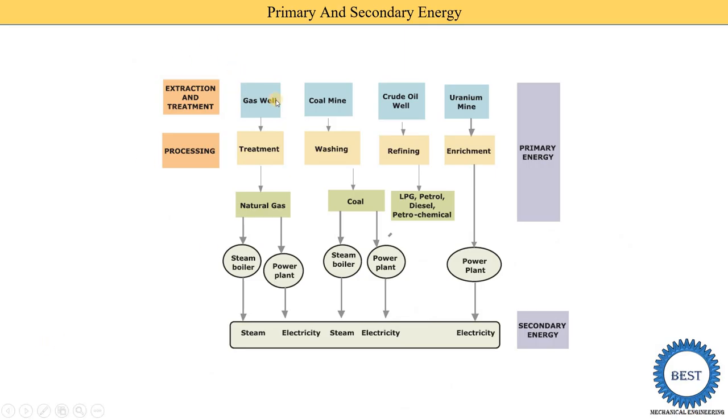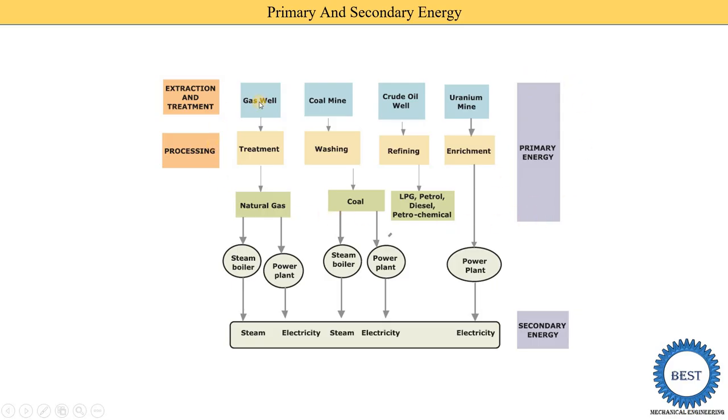So we know that there are gas, coal, crude oil, and uranium mines. From these mines we need to extract. The gas is extracted from gas wells, where we need to do certain processes on it, called treatment. In coal mines we need to do washing, on oil we need to do the refining process, and in uranium we need to do the enrichment process. So here you can see the primary energy sources.